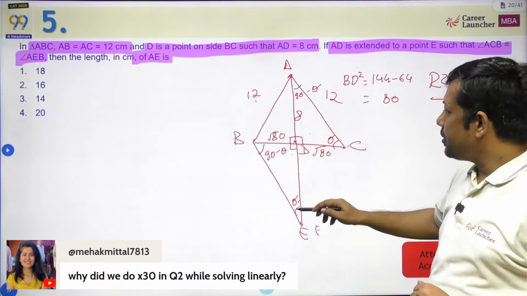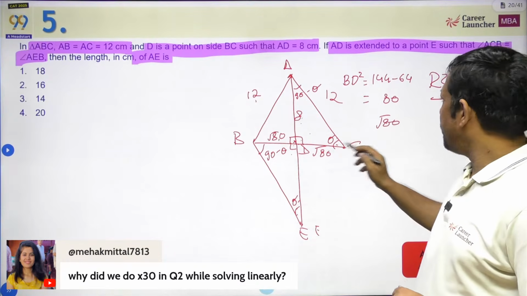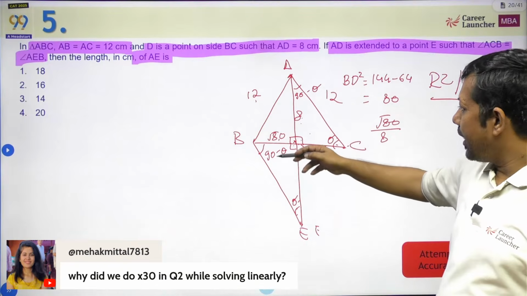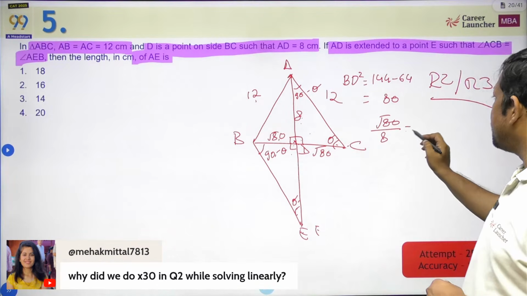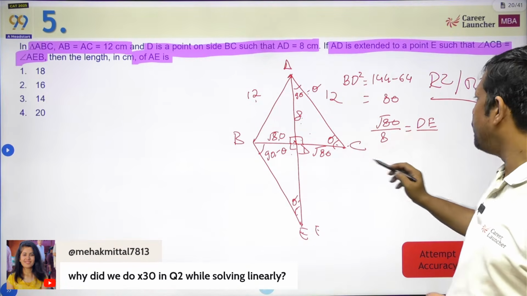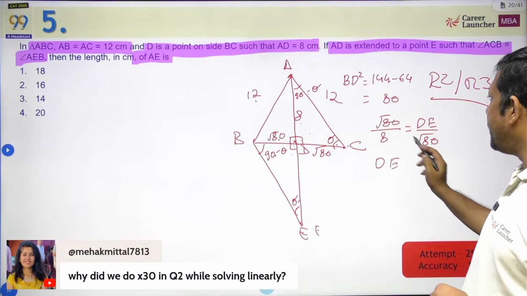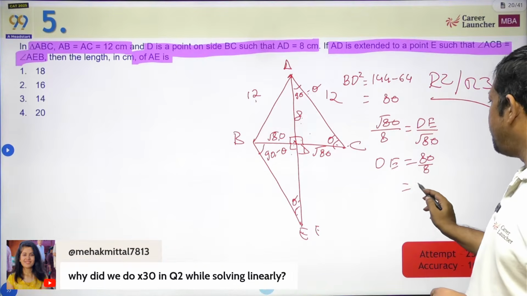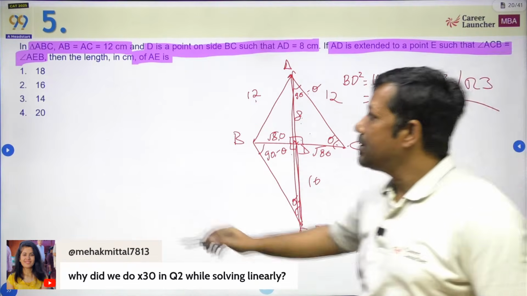Now what is opposite to theta? Root 80. Opposite to theta, what do we have? 8. Opposite to 90 minus theta, what do we have? We need to find DE, so that is DE. And opposite to 90 minus theta, what do we have? Root 80. So what do we get from here? DE is equal to root 80 into root 80, that is 80 upon 8, and that comes out to be 10. So this becomes 10, this becomes 8, total length becomes 80.